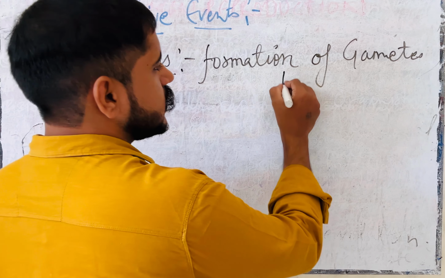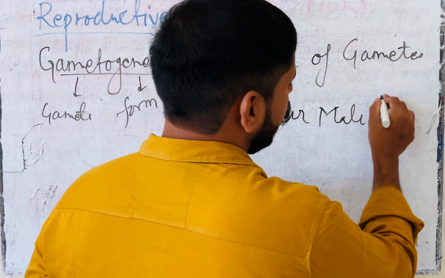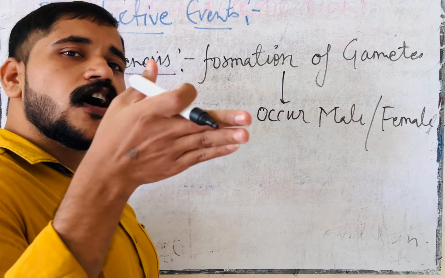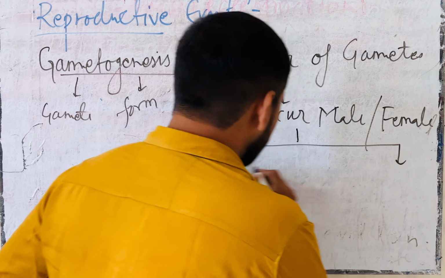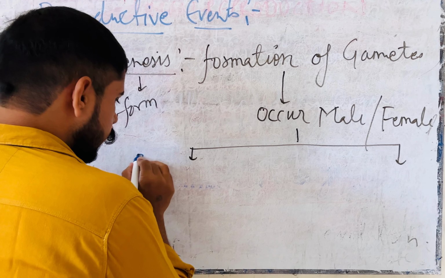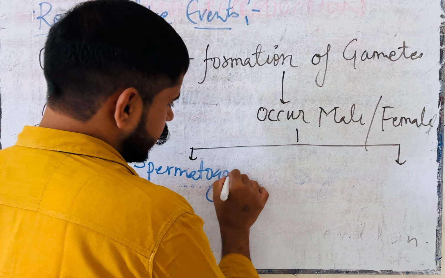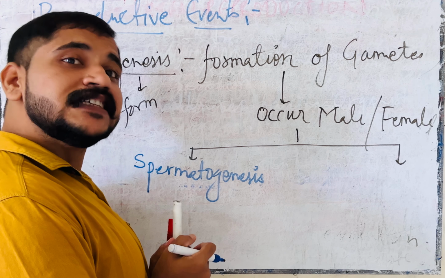Wonderful. It occurs in male as well as in female. When it occurs in male, what do we call it? In male, we call it spermatogenesis.